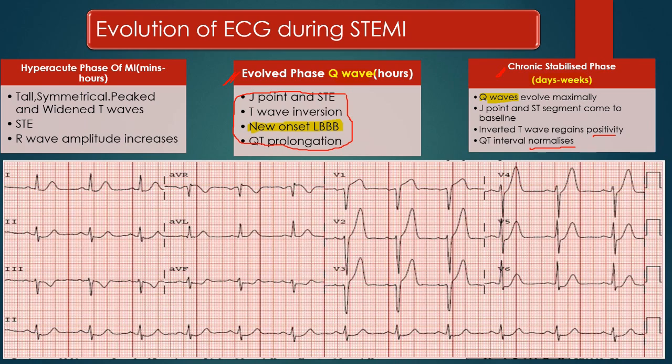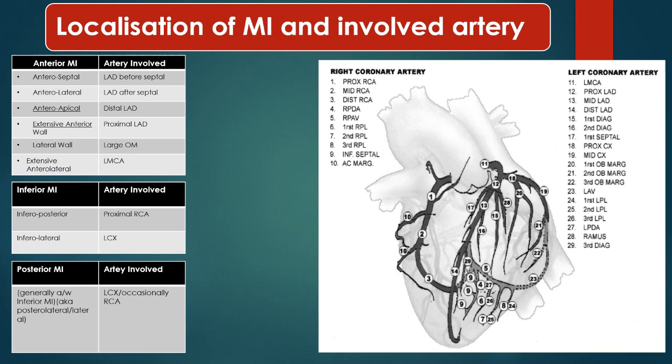For example, in this ECG, we can see ST elevation in leads V1, V2, and V3. These three leads are the anterior chest leads, and they correspond to the anteroseptal MI that we will study in the next slide.